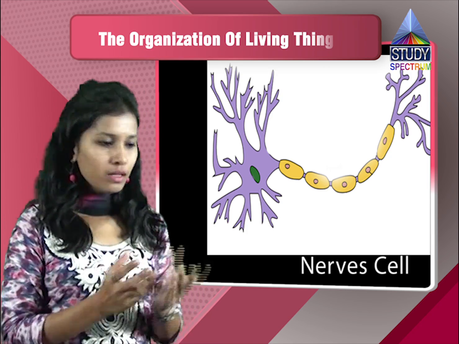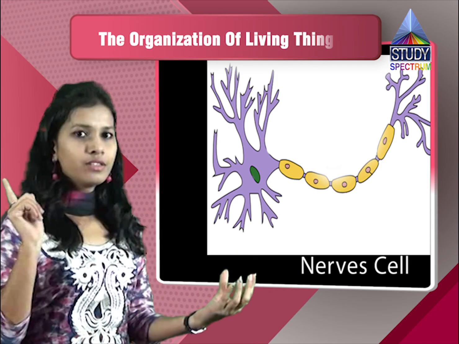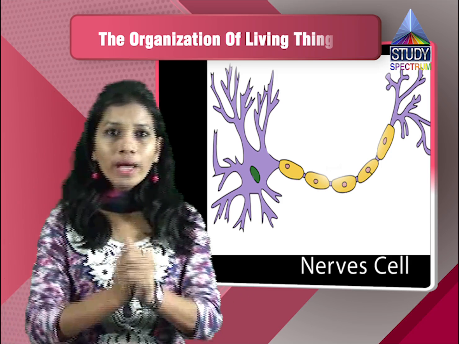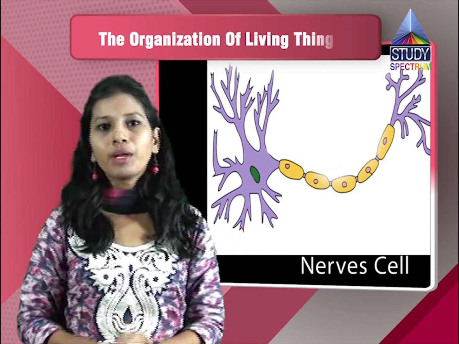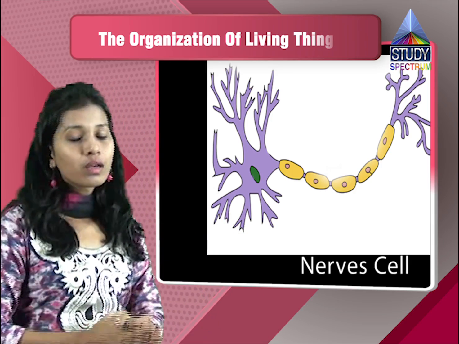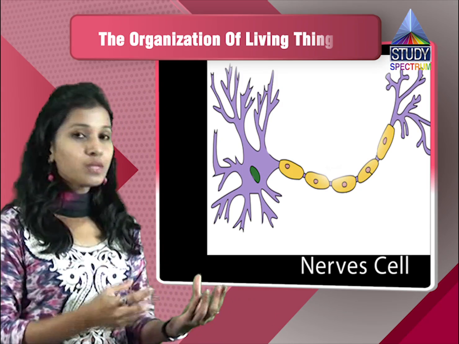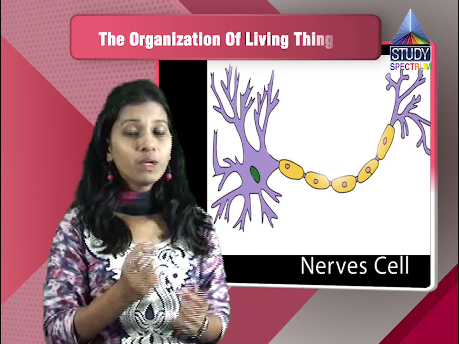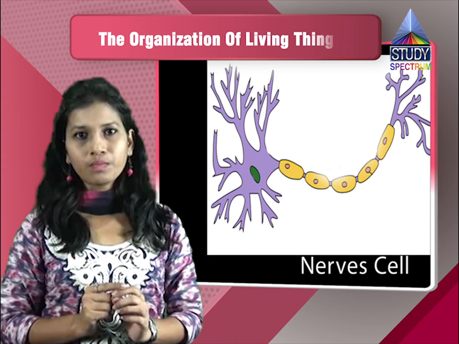Like if I have a hot object over here, and if I touch it, I will remove my hand. Why does this happen? This action is nothing but a reflex action which is conducted by the nervous cell. Now how is this reflex action taking place? This reflex action is taking place because there is a coordination between the sensory organs and the nervous system.